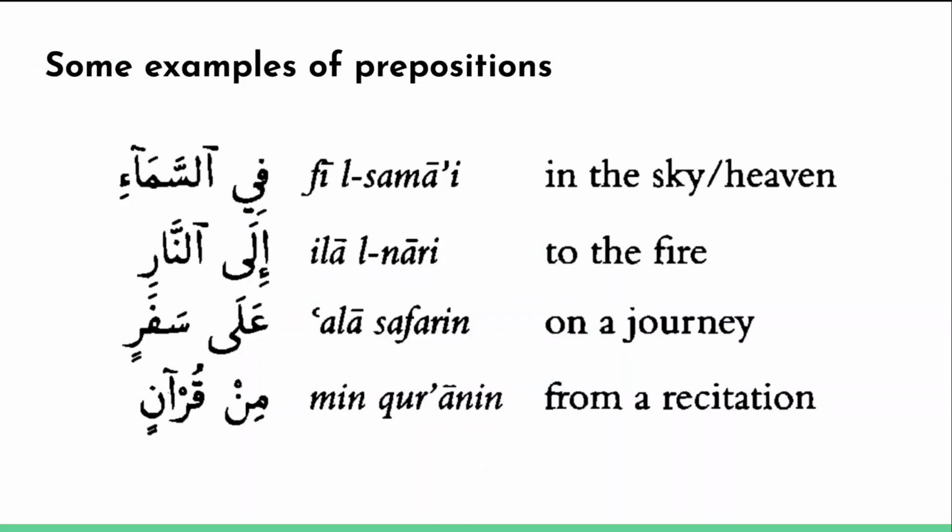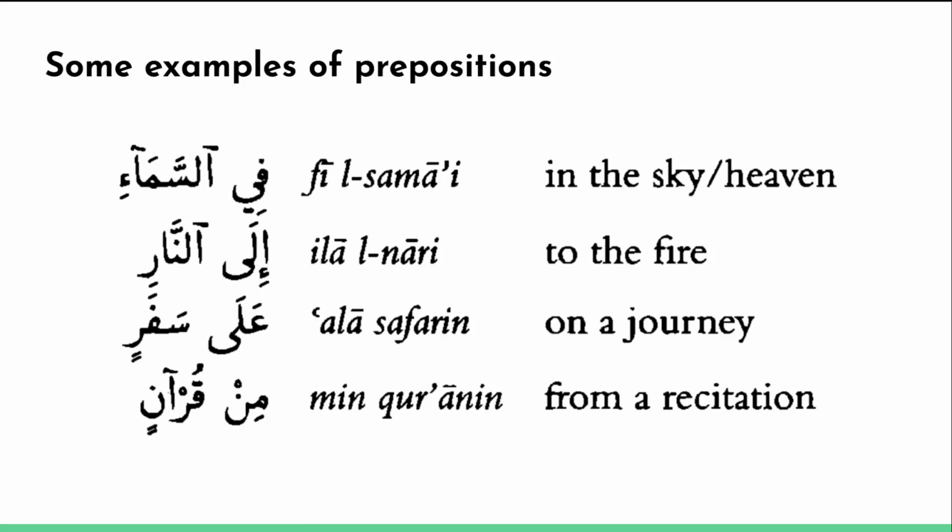So, prepositions are words that appear before nouns and talk about the relationship to that noun. It's easiest to take a look at some examples here. In this first example, we have fis samai. A sama is a noun, which means the sky. Fi means in or inside. So, fis samai is in the sky. So fi here is the preposition.